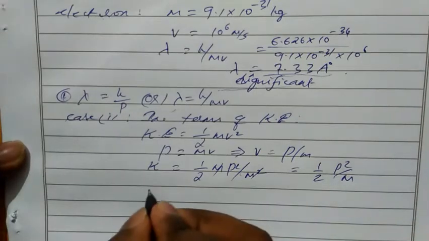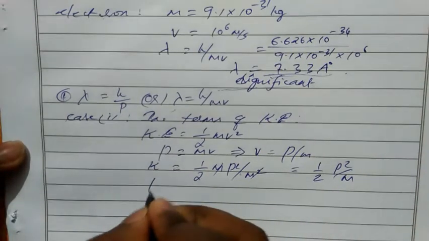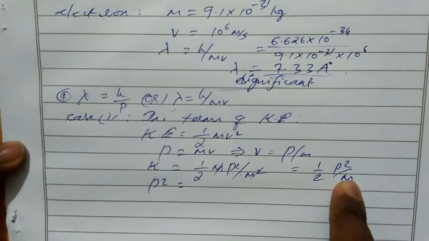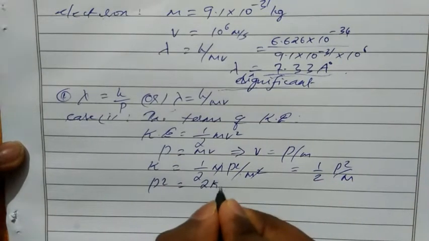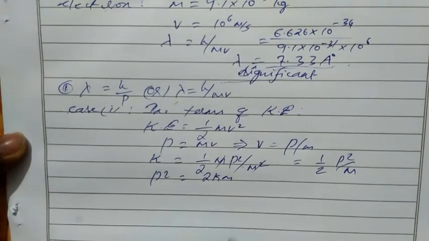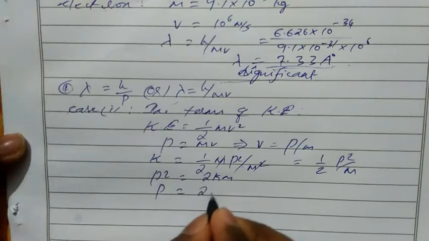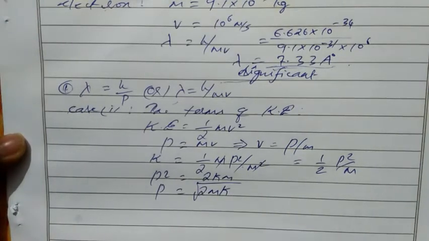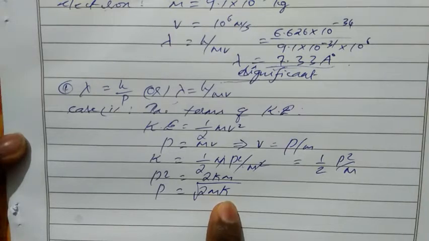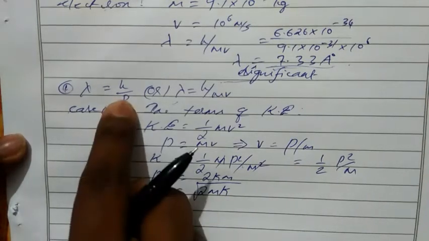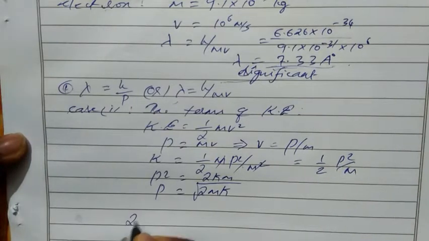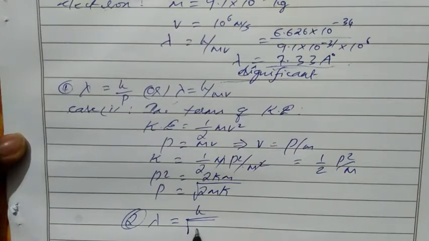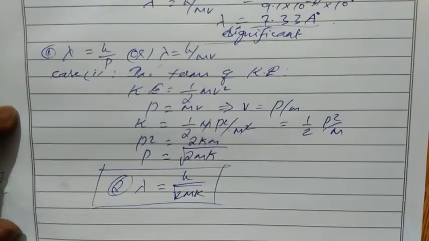So from this take the value of p square equal to, this 2 and m go to the left hand side, it will become 2Km. From this take the value of p equal to root 2mK, where m is mass, K means kinetic energy. Now substitute the value of p in this equation. We have lambda equal to h by root 2mK. So this is the second equation, the second equation for wavelength in terms of kinetic energy.